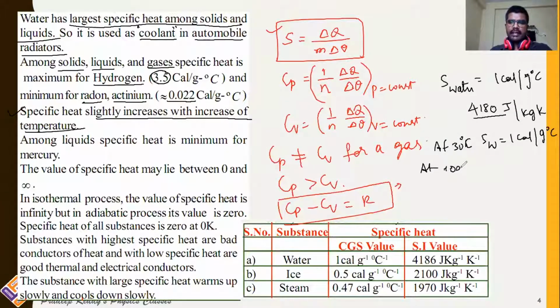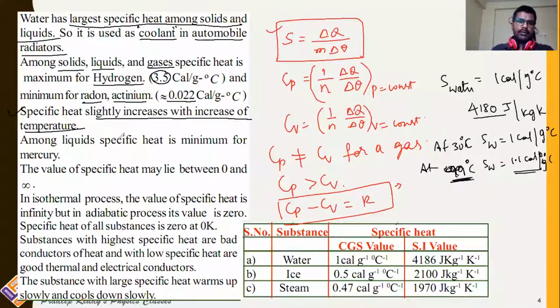At 99 degrees Celsius, specific heat of water is slightly greater than this. It is 1.1 calorie per gram degree Celsius. Very, very small for that much change in the temperature. So if you are measuring specific heat of water at 99 degrees Celsius, in order to raise its temperature to 100, instead of 1 calorie, it takes 1.1 calorie. Therefore, you can tell specific heat slightly increases with increase in temperature.